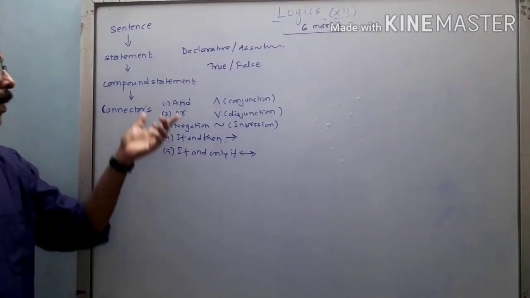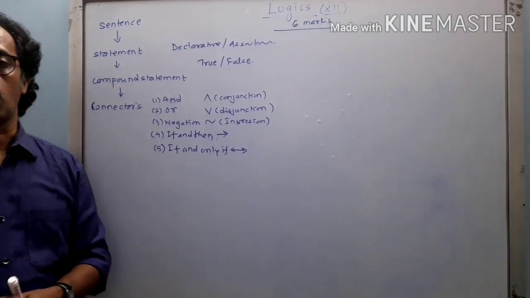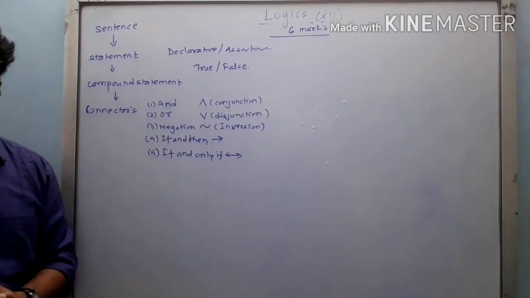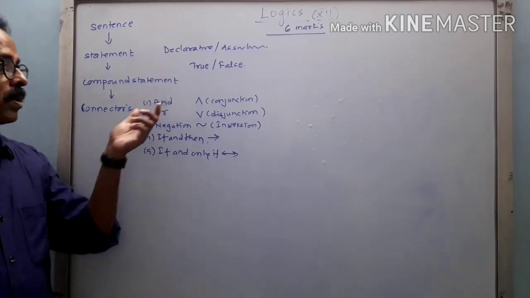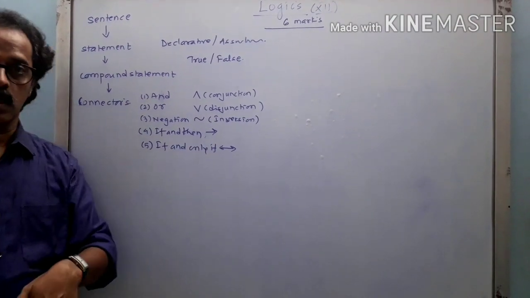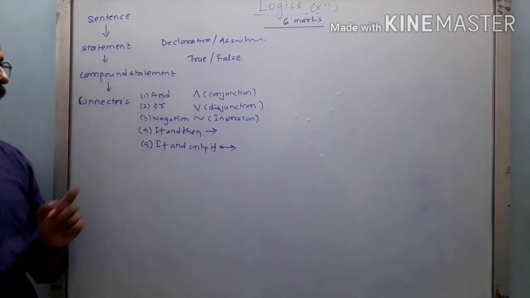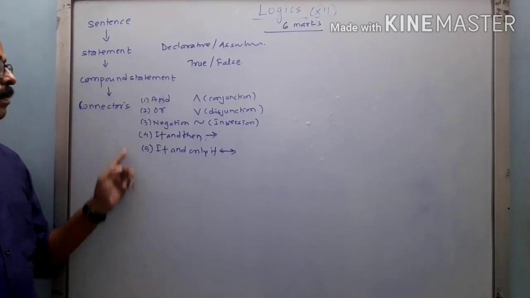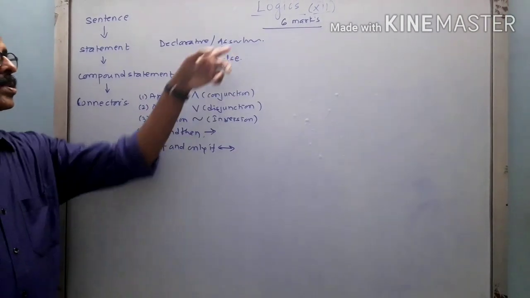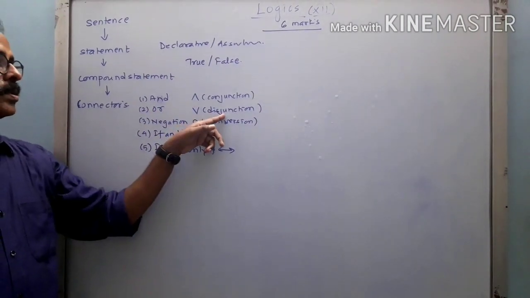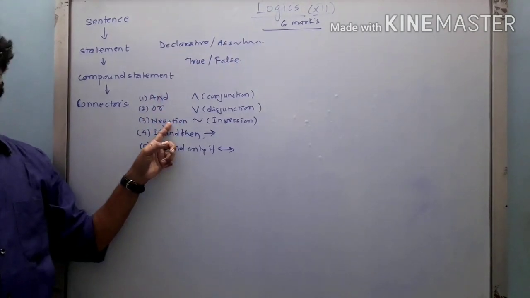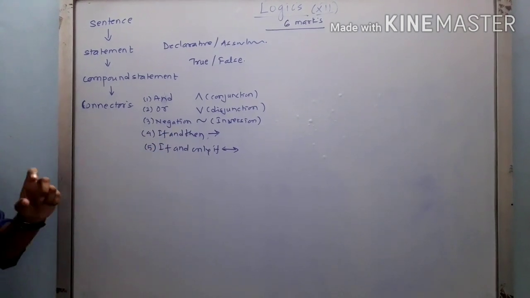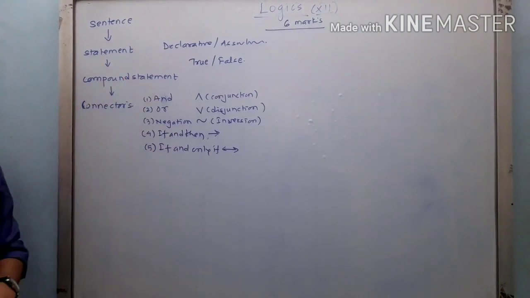Now what is the meaning of compound? Now these compound statements are what? We are going to use some connectors. Now again the part of English comes, that is grammar, right? When 2 or more sentences are joined together by a single word or group of words, that is called a connector. On the board I have written the total 5 connectors I gave you: and, which is also called conjunction in logic; or, which is called disjunction in logic; negation, which is also called not, it is nothing but inversion; then if and then; and if and only if. But first we will consider what is the meaning of compound statement.